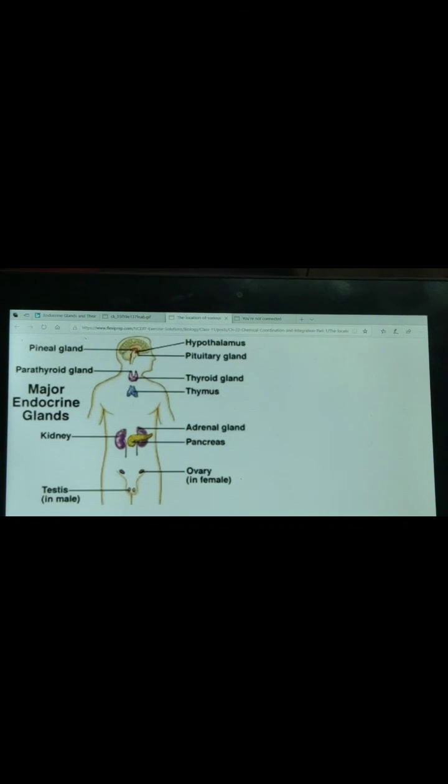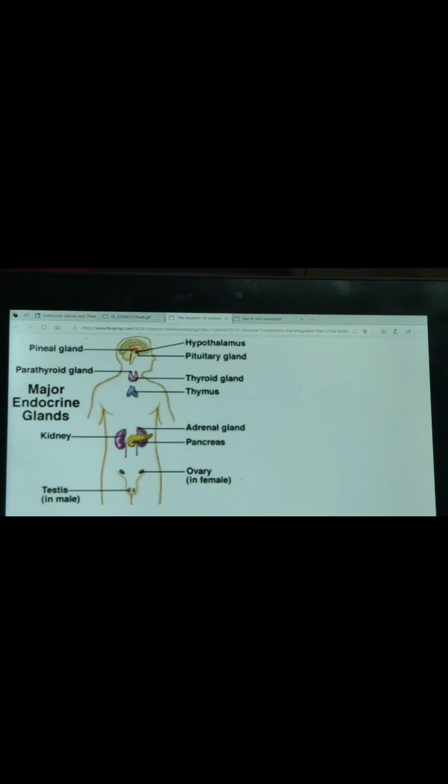Testes secrete testosterone hormone, which controls secondary sexual characters in male and also helps in the formation of sperms, which is the male sex cell. Next is ovary. Ovary gland is present in female. It secretes estrogen and progesterone hormone. Its function is to help in the formation of egg, which is the female sex cell, and also help in regulating the secondary sexual characters in females.